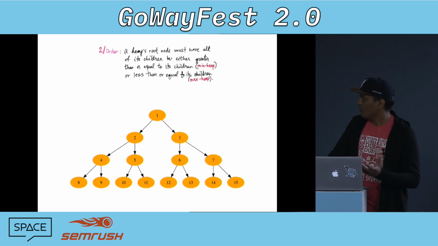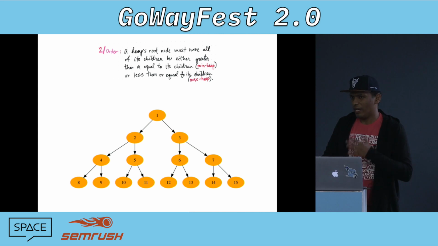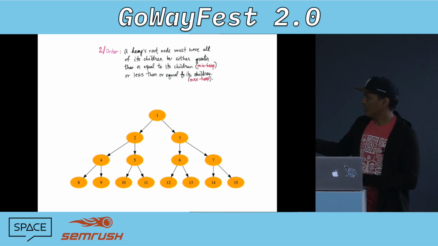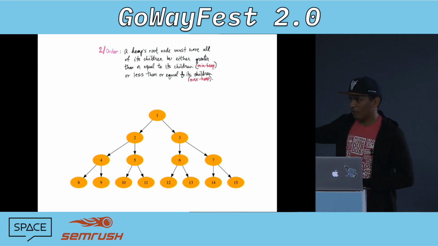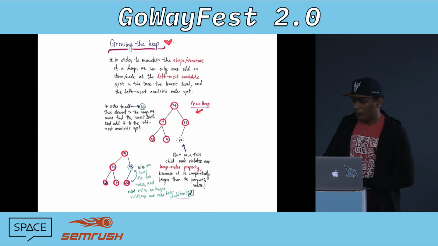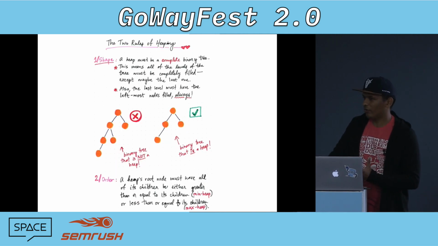So now we understand that we can look at a binary tree and say, okay, that satisfies the properties that we wanted from the tree. But how do we make it? How do we even make the binary tree in the first place? How do we make the heap in the first place?